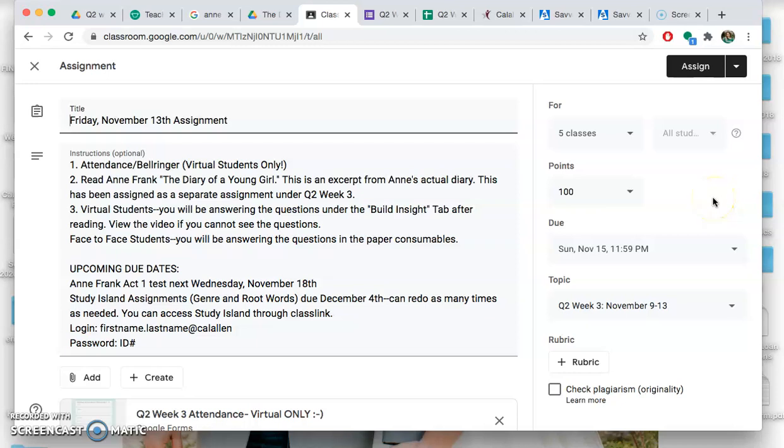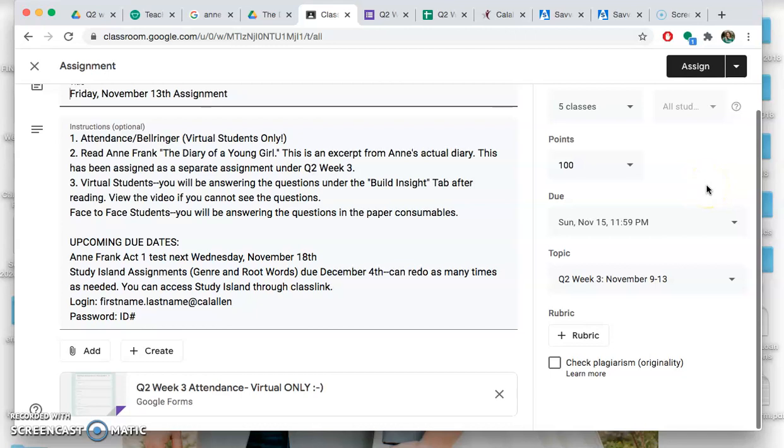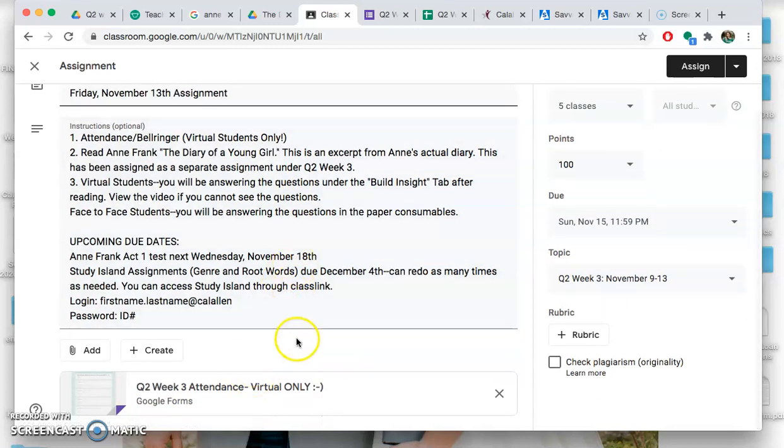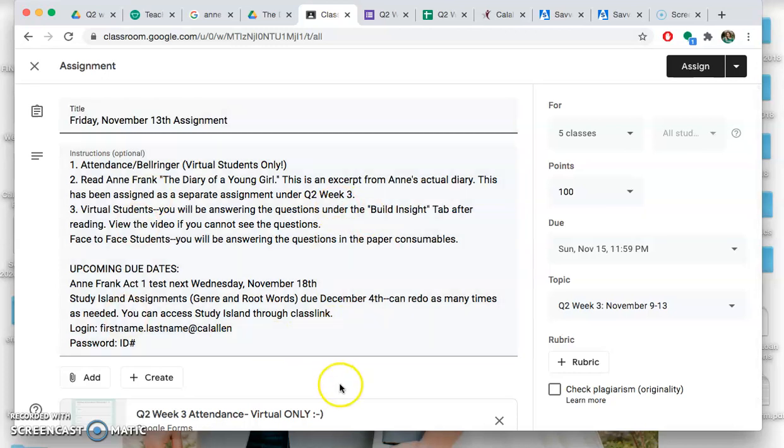Hi guys, I'm going to go over how to do your assignment for today and then also some upcoming due dates that you have coming up soon. So if you are virtual in here, all I need for you to do today is complete the attendance survey in here. So make sure you complete this, and then that's all that you need to do in this assignment for today in Google Classroom.